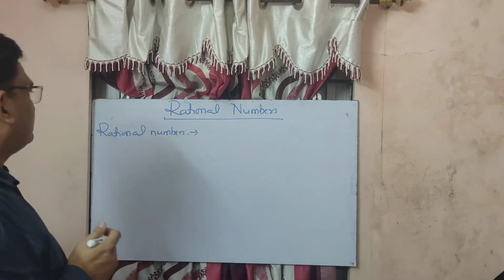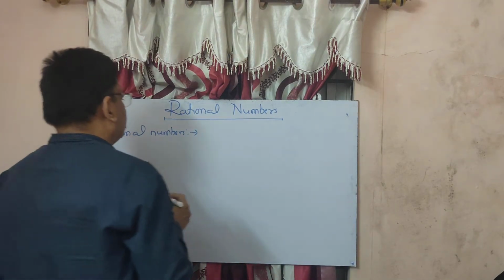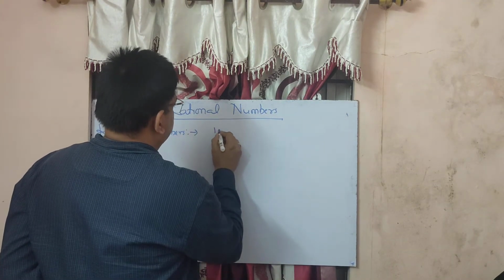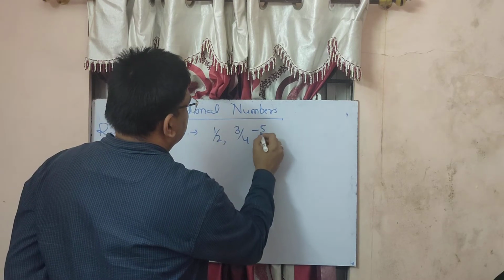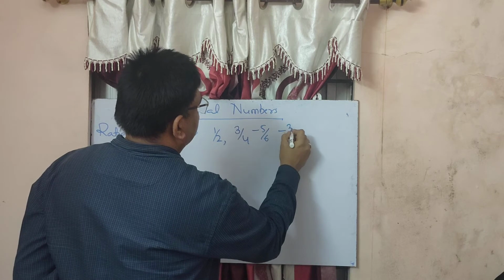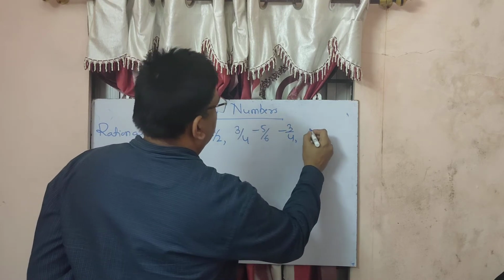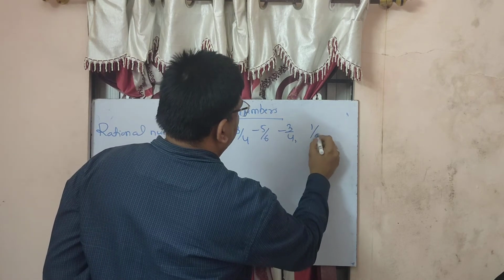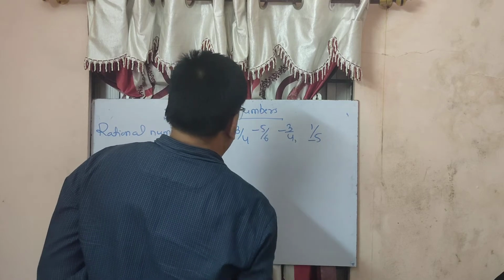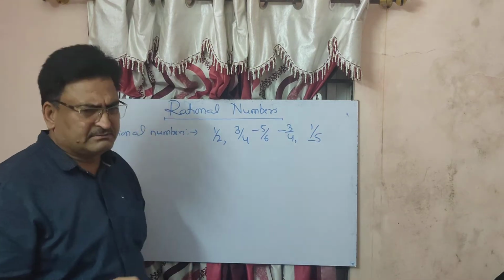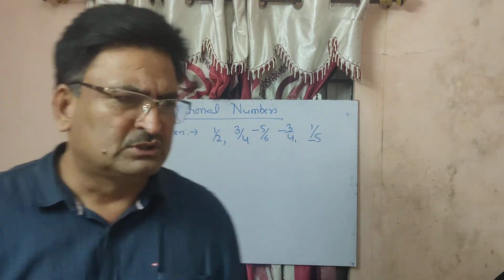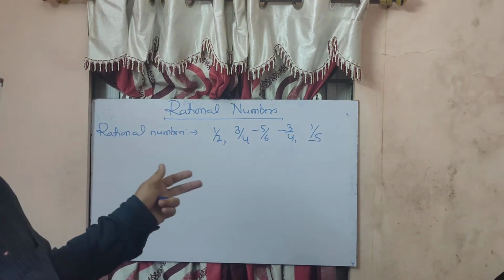First of all, you might have seen such numbers: 1 upon 2, 3 upon 4, -5 upon 6, -3 upon 4, 1 upon 5. You might have seen such numbers, isn't it? So what are these numbers?